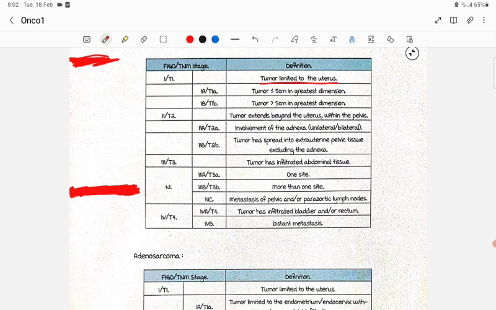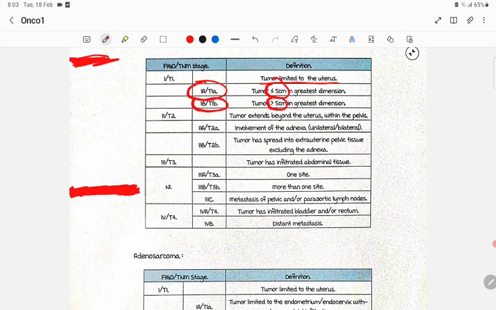If the tumor size is less than or equal to 5 centimeter in the greatest dimension, it is called stage 1A. Very, very important: if the tumor is more than 5 centimeter in the greatest dimension, it is called 1B.